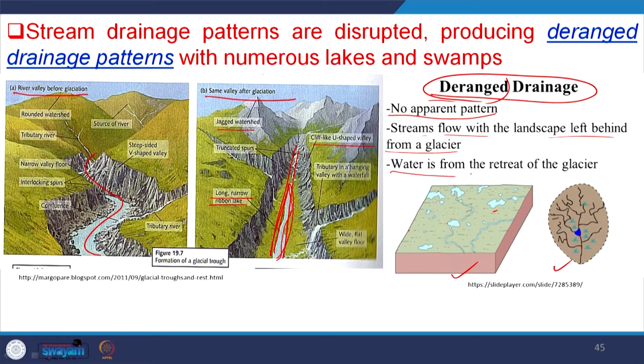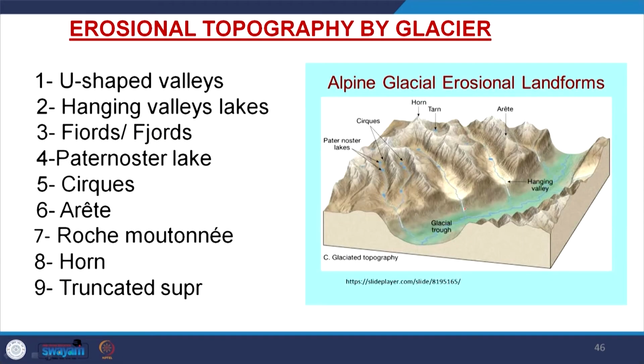Water is supplied from the retreat of the glacier, and there is haphazard orientation, there are sag ponds, and the channels have no fashion of arrangement. So, that is called deranged drainage pattern.